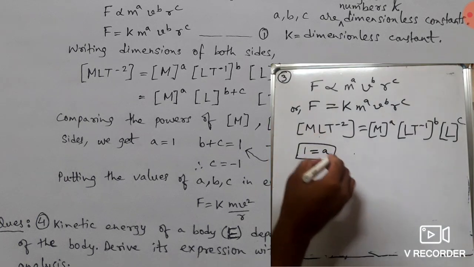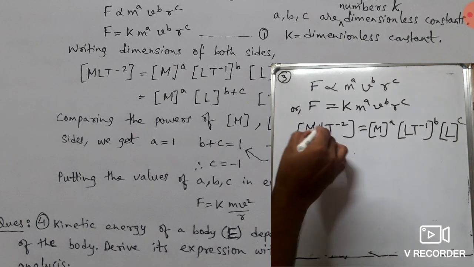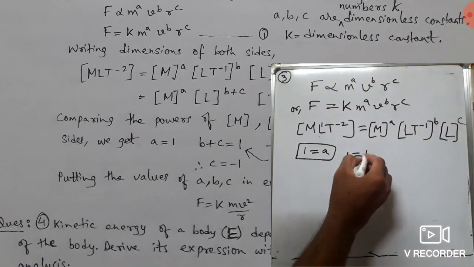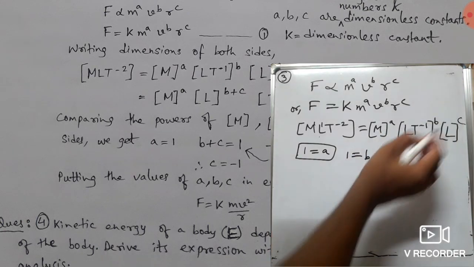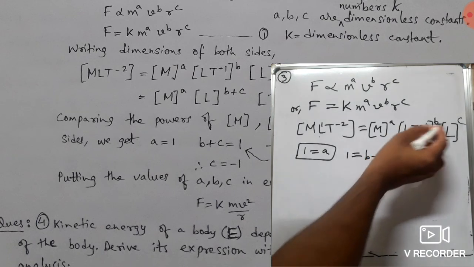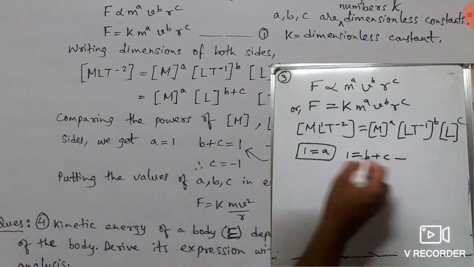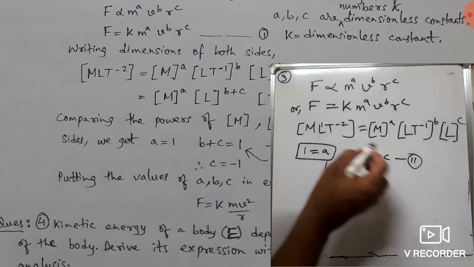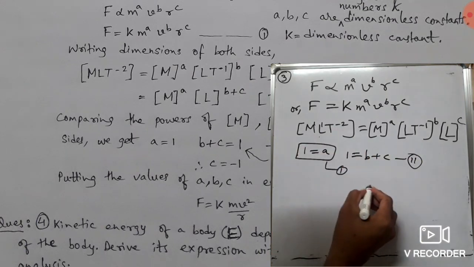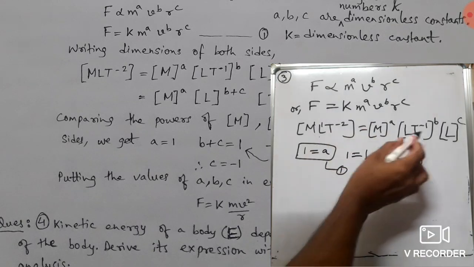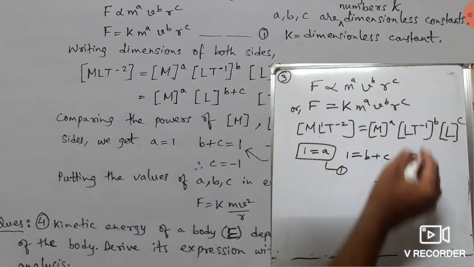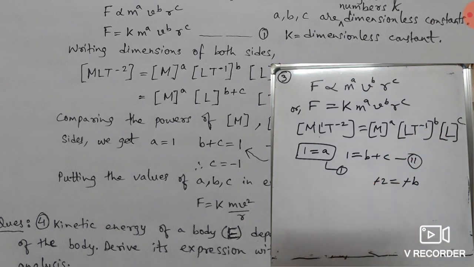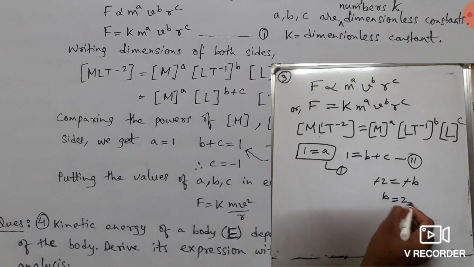What is the power of L here? The power of L is also 1, and the power of L on the other side is L to the power b, L to the power c. So it is b plus c. So this is equation number 2. This was equation 1, and the power of T here is minus 2. And the power of T on the other side is minus 1 into b, means minus b. Minus minus cancels, so b is equal to 2.